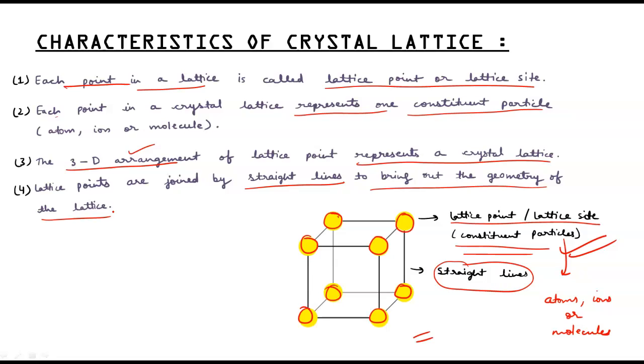Each point in a crystal lattice represents one constituent particle, that is atom, ion or molecule, based on the solid. The 3D arrangement of lattice points represents a crystal lattice. Lattice points are joined by straight lines to bring about the geometry of the lattice. This is a diagram and these are the characteristics of crystal lattice.